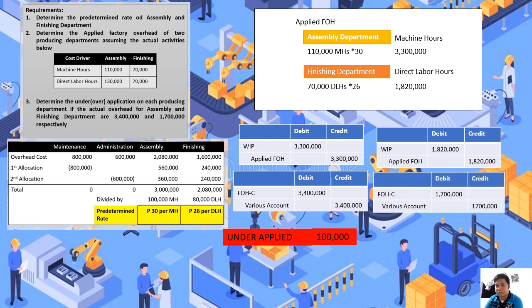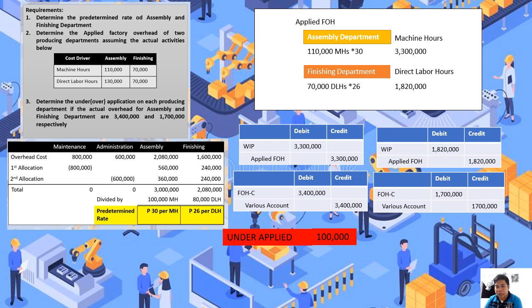So debit ka ulit ng factory overhead control, then credit ka ng various accounts. Various accounts yung ginamit natin for simplicity purposes, kasi pwede yung cash, accounts payable, accumulated depreciation, or prepaid insurance. So it depends. Nilagay ko na lang ng various accounts for simple presentation.